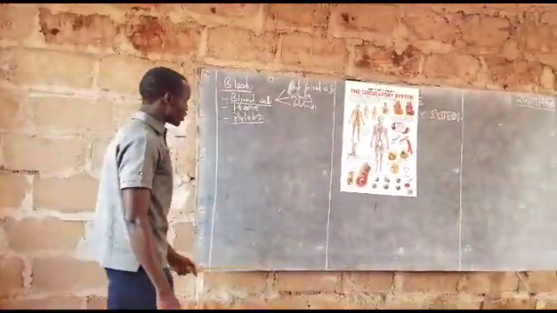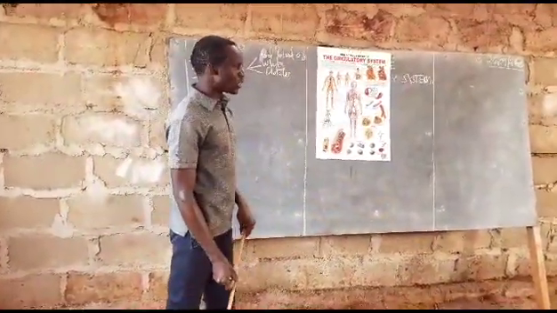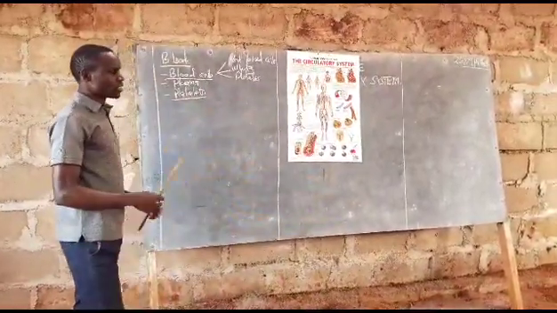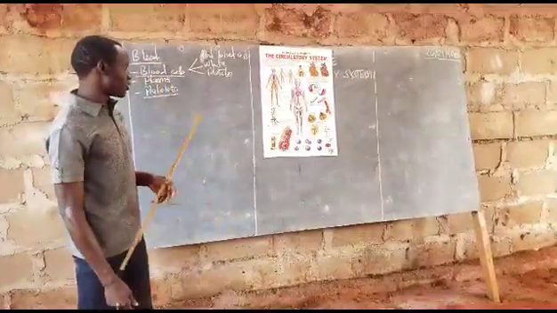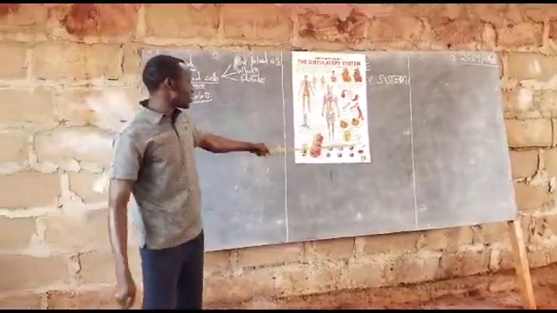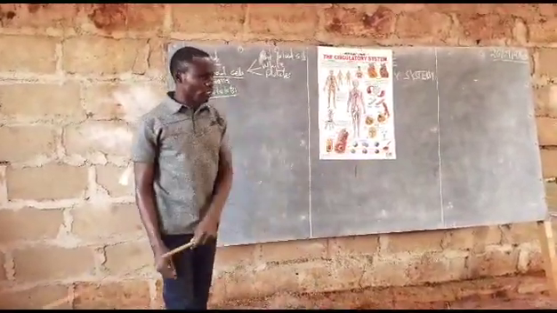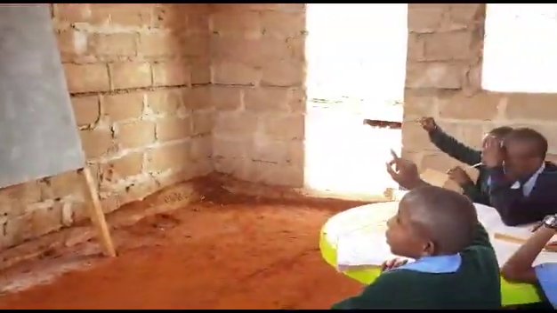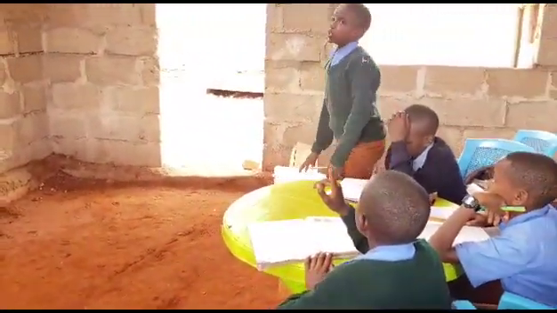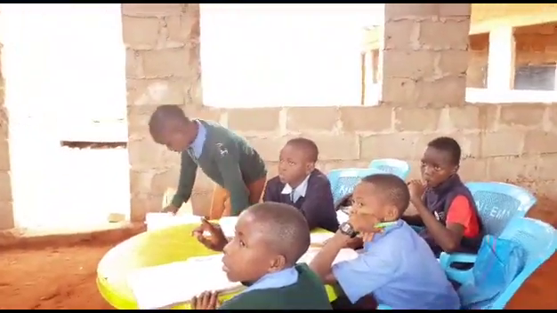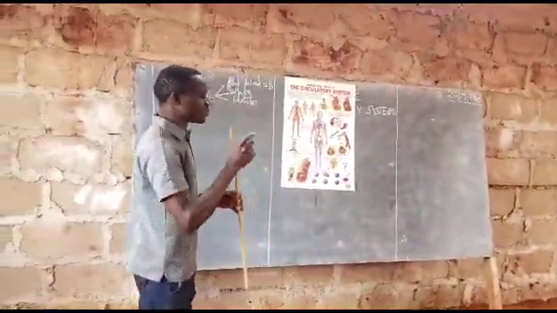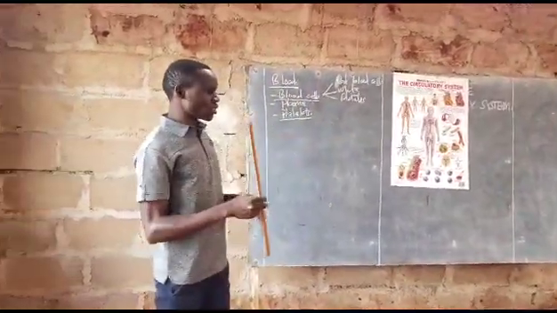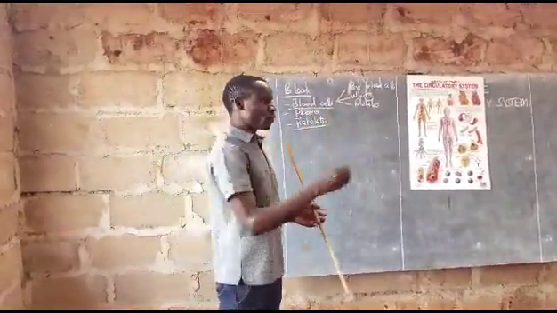So, what are the functions of red blood cells? Who can identify for us the red blood cells? The red blood cells are this one. What is the function of it? Jovan? Oxygen transportation. It is to transport oxygen in our bodies, because it has a red pigment called hemoglobin, whose function is to transport that oxygen in our body. So clap hands for Jovan.